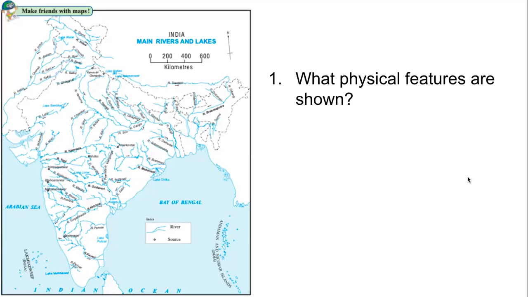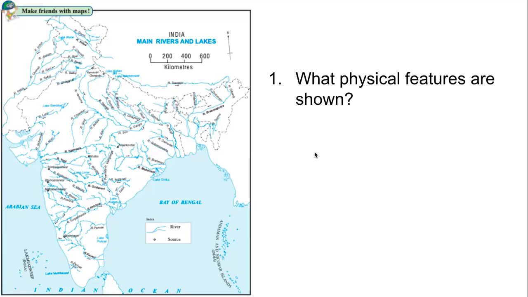Lands. No, try again, Subham. Alfia is saying kilometers. No. River and lakes. Lakes is the second thing that has been shown. If you look at the top, Northwala, Lake Mansarovar, it's a lake. Lake Vular in Jammu Kashmir, right? Lakes. There is a third thing that is being shown, which is not a lake. Clearly mentioned, Lake Sambar. Yes, that is also a lake. So we have rivers, we have lakes. What is the third thing?